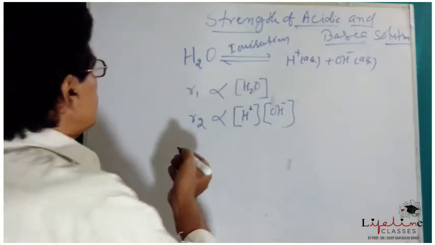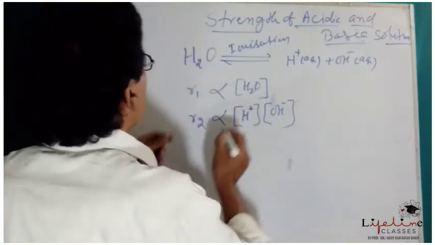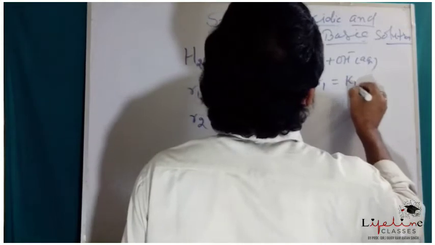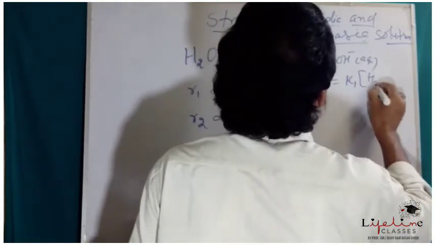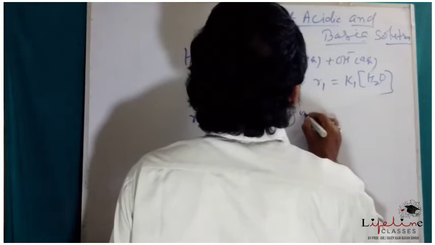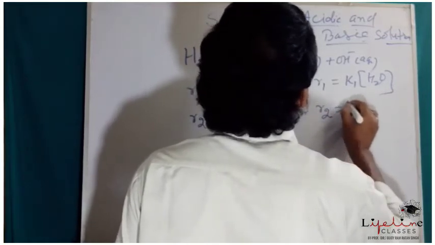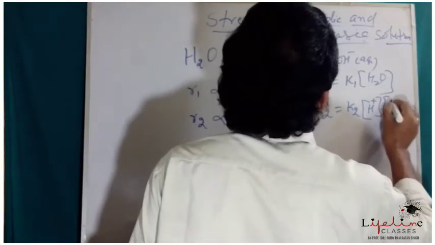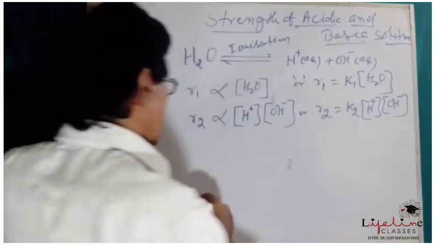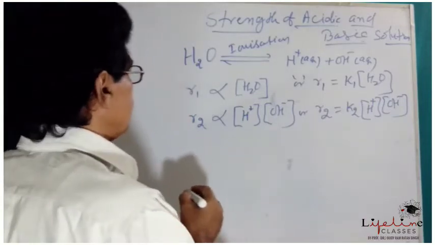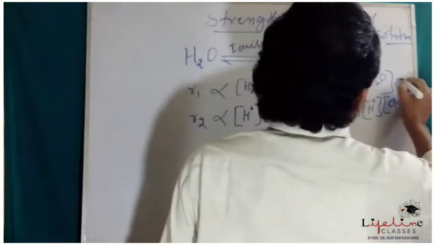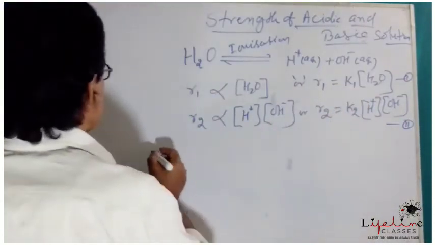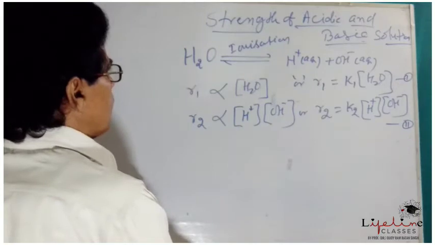As a result of which, you may write here R1 equal to some constant K1 into H2O, or here R2 equal to some constant K2 into H plus into OH minus. Say it equation 1 and this equation 2. By dividing equation 1 by 2,